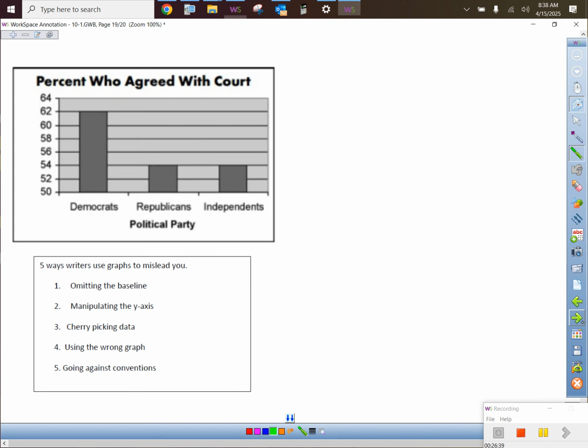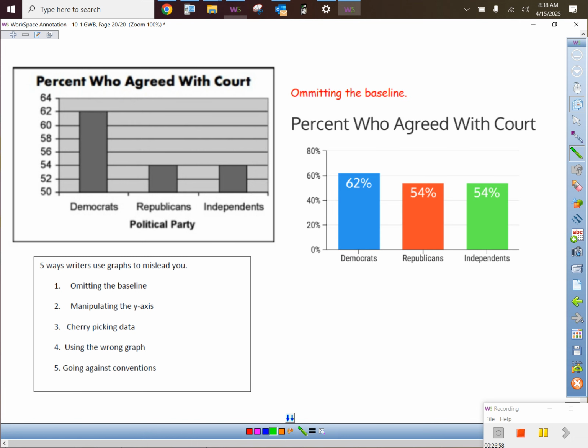What do you think? Why is this a bad graph? People who agreed with the courts. Doesn't it look like the Democrats totally agree with the court all the time? Which is still true. They do it more often, but why is it a bad graph? Reason 1, they omitted the baseline because they didn't start at 0 in this case. Yep, the Democrats totally agreed more, but it's not nearly as drastic as what it's supposed to be.